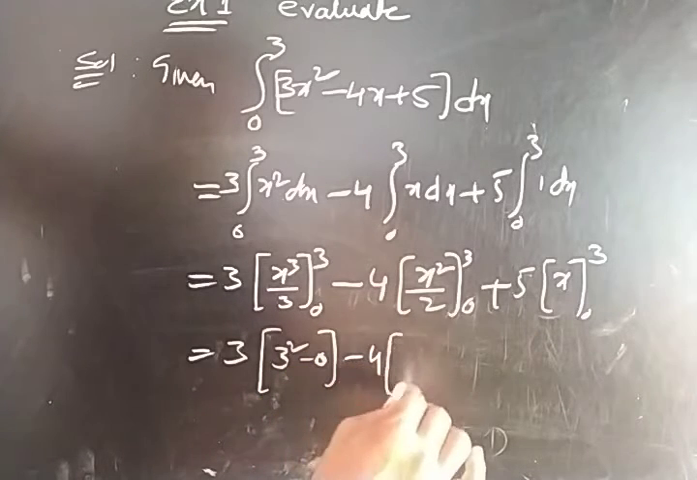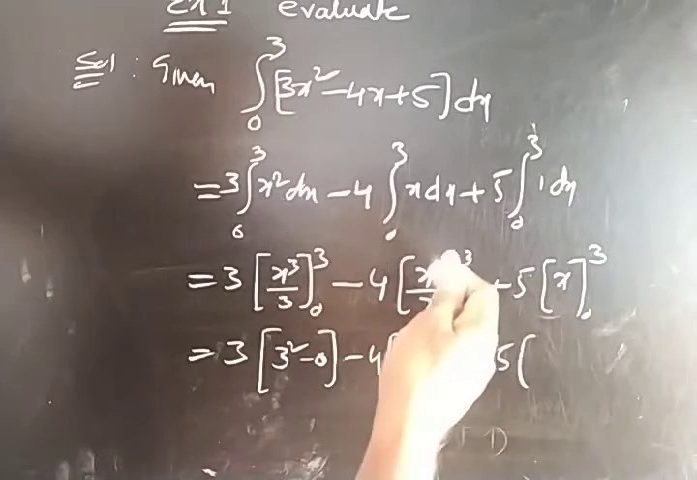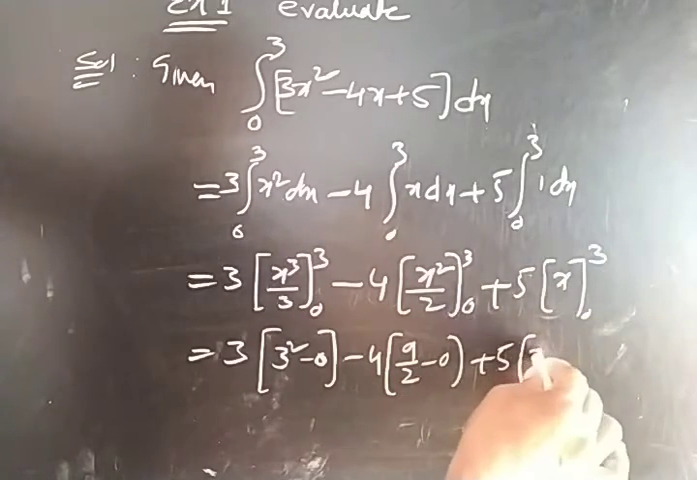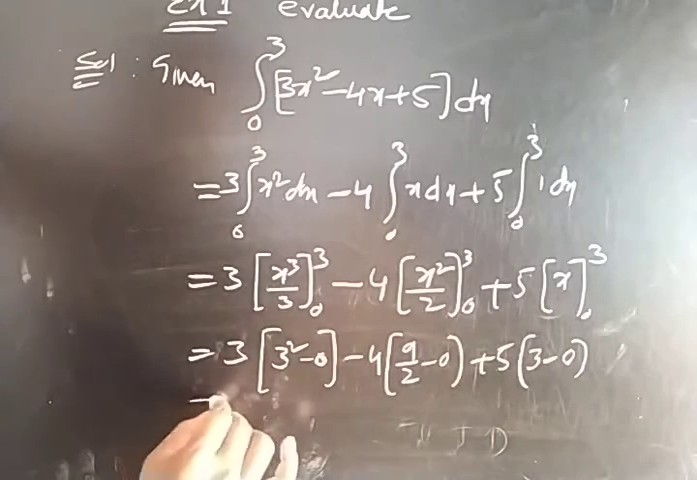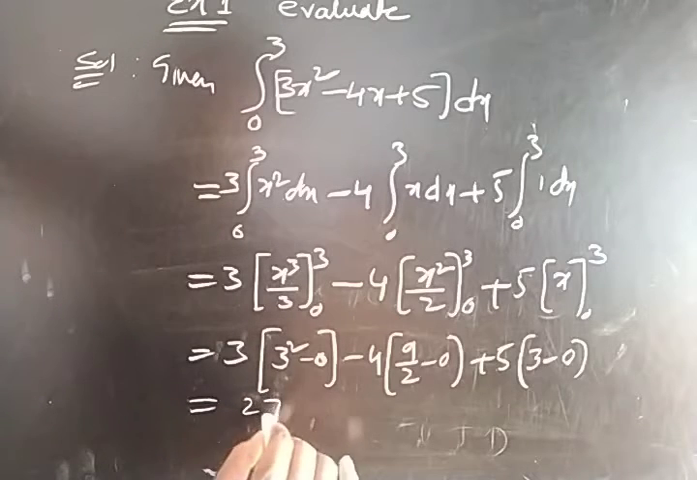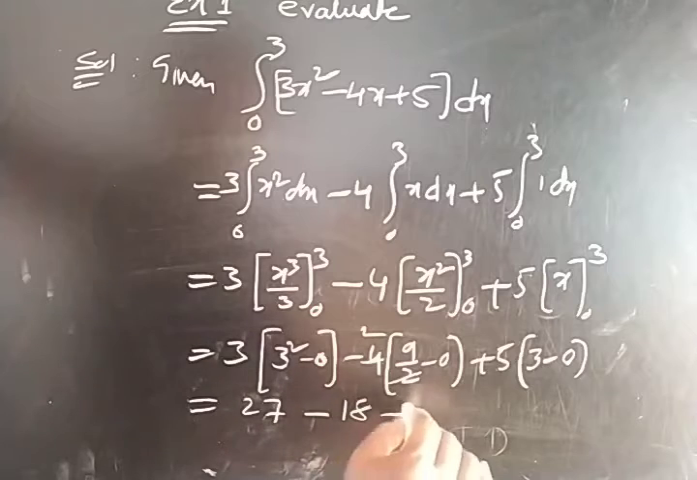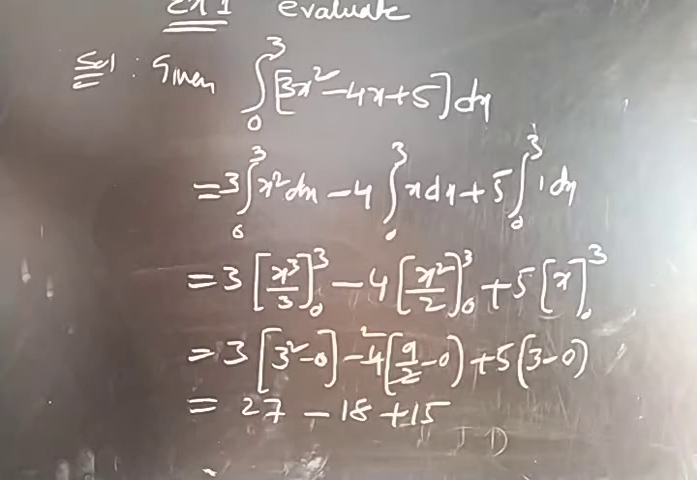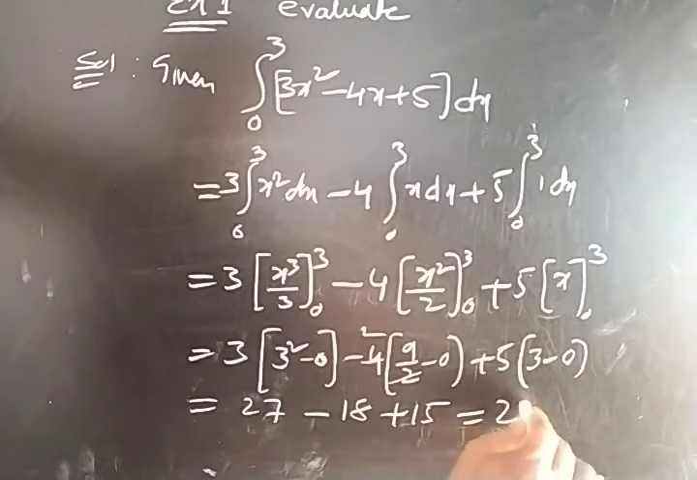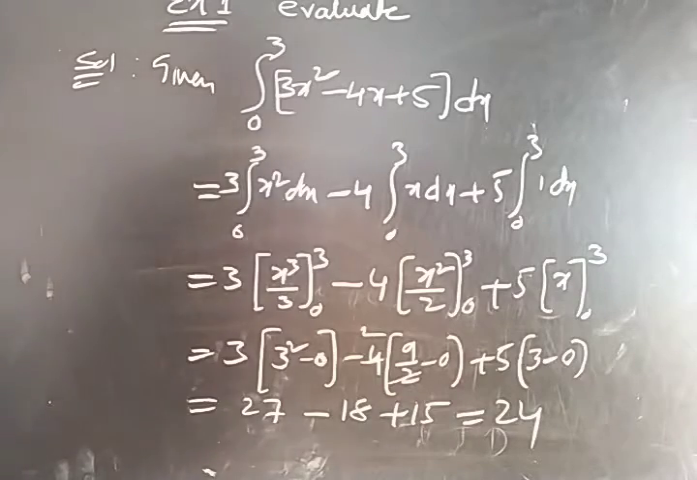and 0. Minus 4 times 9 by 2 minus 0, plus 5: upper limit minus lower limit, so upper limit 3, lower limit 0. So 3 square is 9, 9 into 3 is 27, minus 2 cancels, minus 18, plus 5 into 3 is 15. So 15 minus 18 minus 3, so this will be equal to 24 minus 3. So 24 is the value of this definite integral.